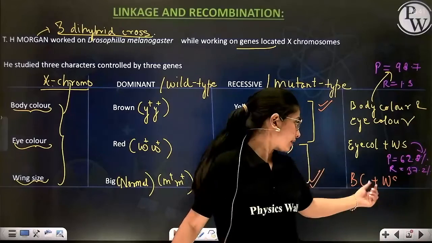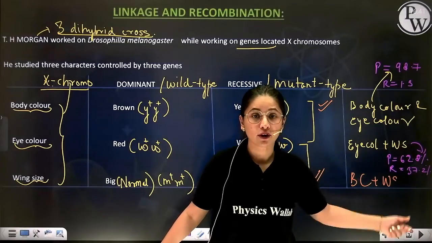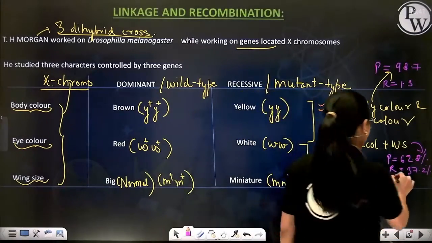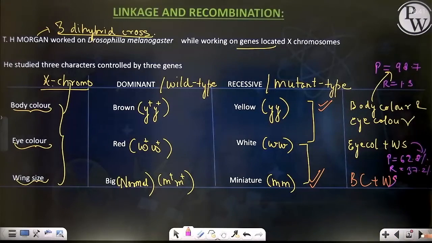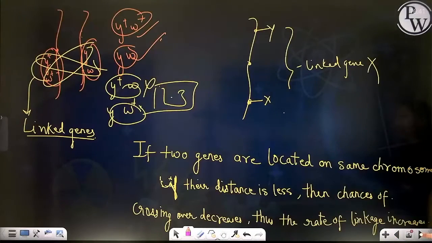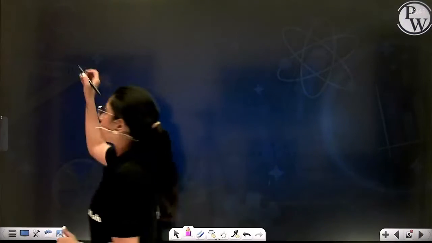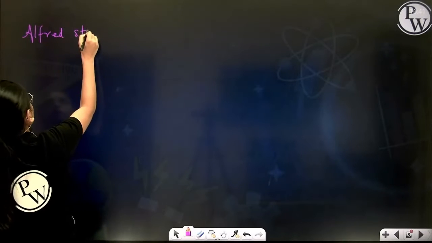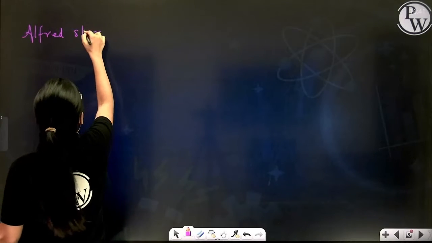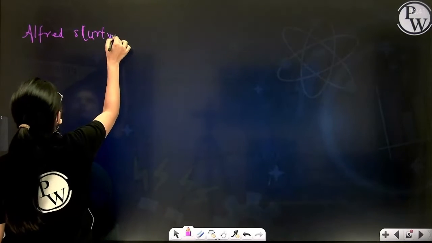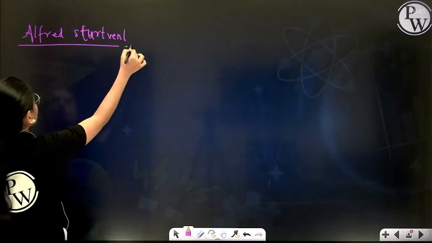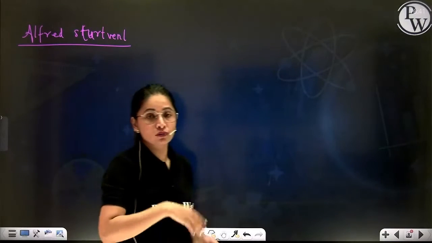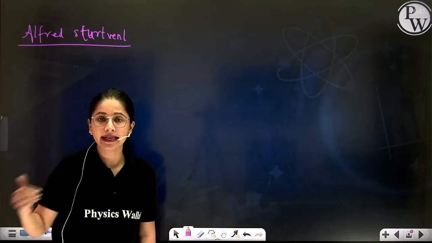Correct? Now, the ratio of the third dihybrid cross you will tell me when I tell you the chromosomal mapping concept. Chalo. Now, according to Alfred Sturtevant, who was the student of Morgan, Morgan was basically working on linkage.